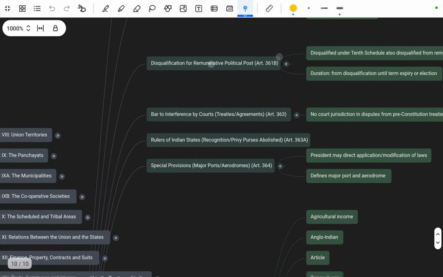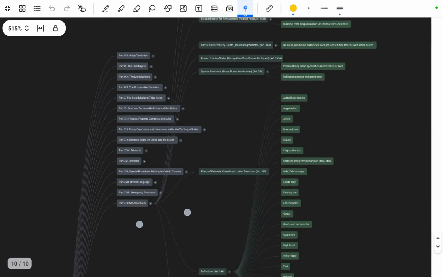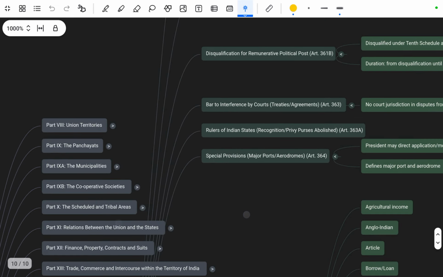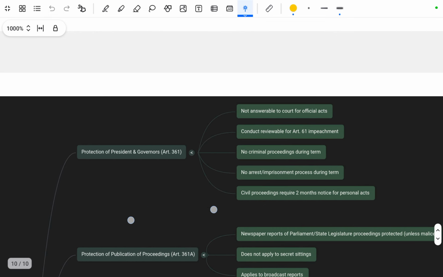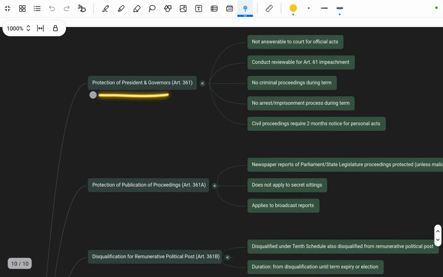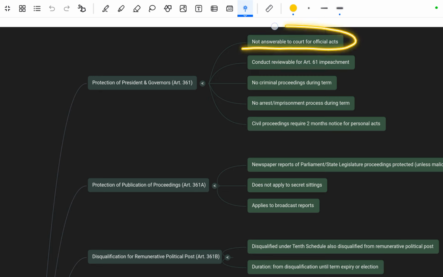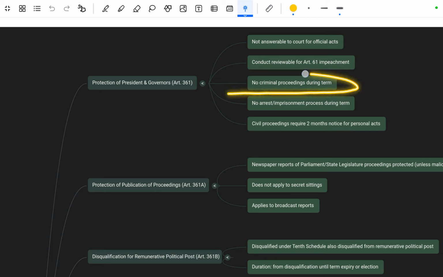OK. Next we are moving toward the miscellaneous articles, that is mentioned in Article 9 Part 19 of the Constitution. Article 361 is about the protection of the President and Governor: not answerable to the court for official acts, conduct reviewable under Article 61 impeachment, no criminal proceedings during their terms.